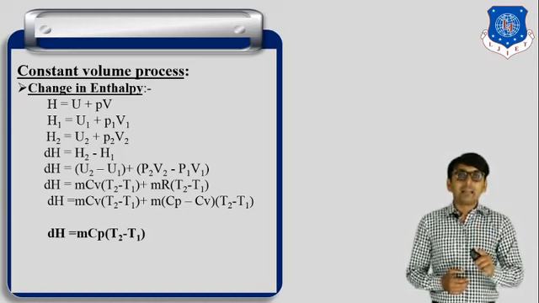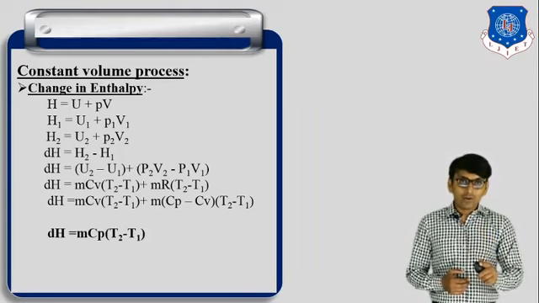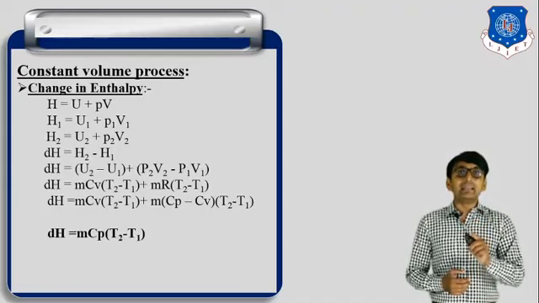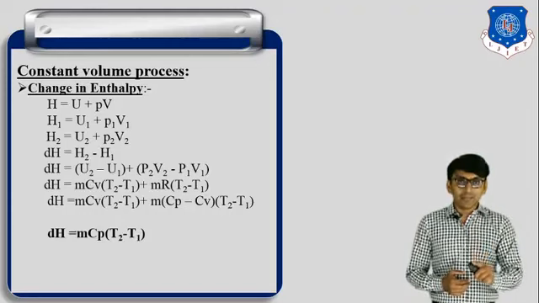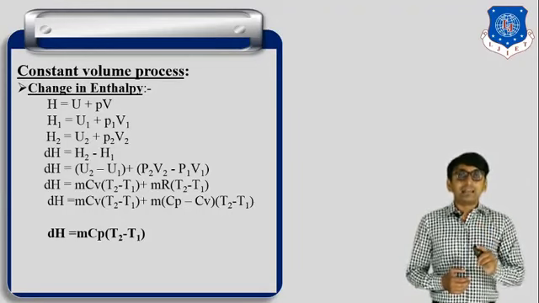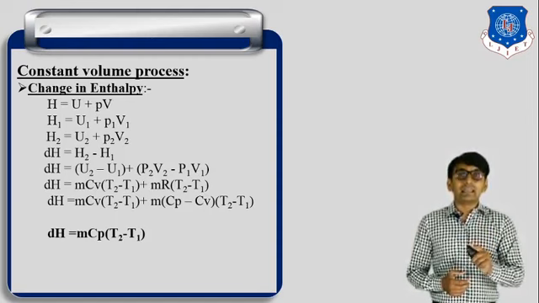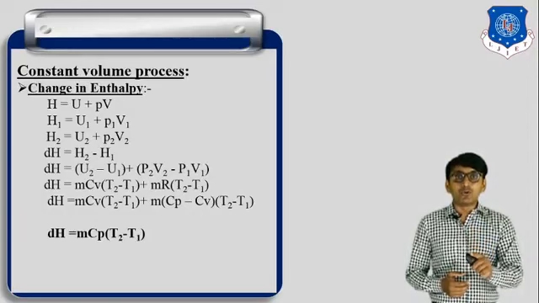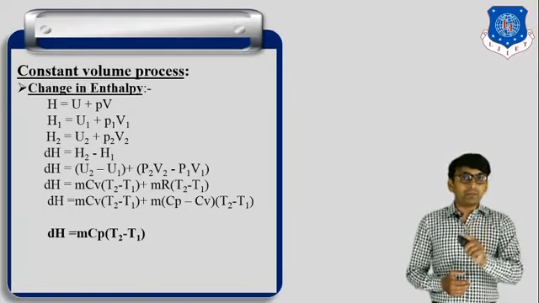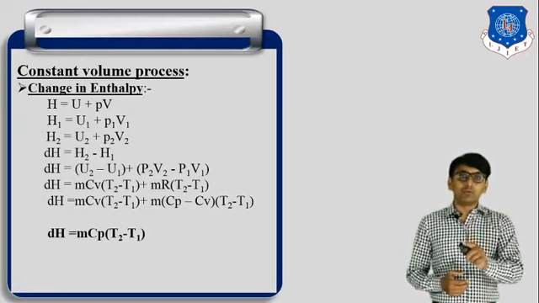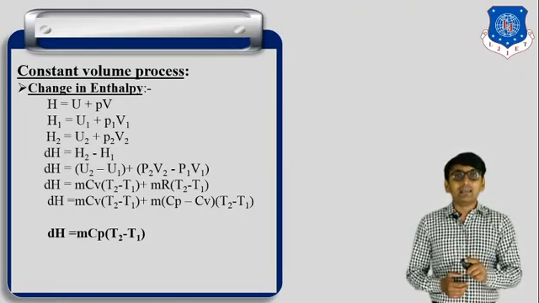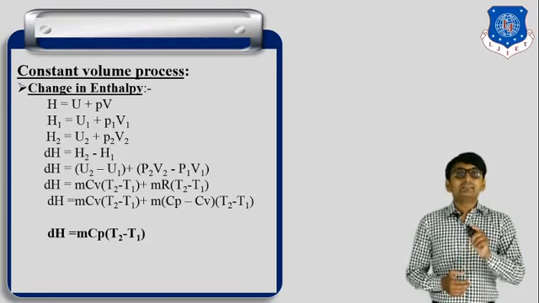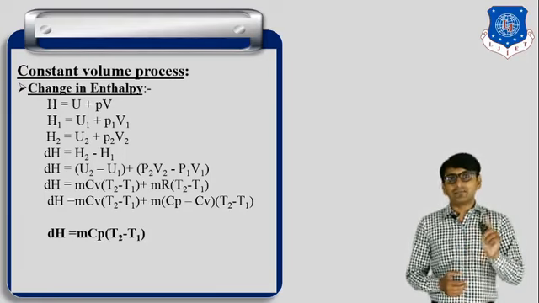In this process, work done is 0, change in internal energy is equal to m Cv (T2 minus T1), heat transfer is equal to dU, the relation between pressure, volume and temperature is P1 by T1 equal to P2 by T2, and lastly, change in enthalpy is equal to m Cp (T2 minus T1).